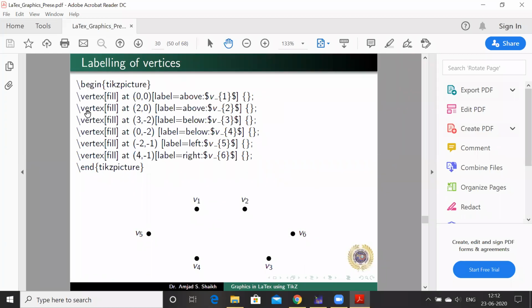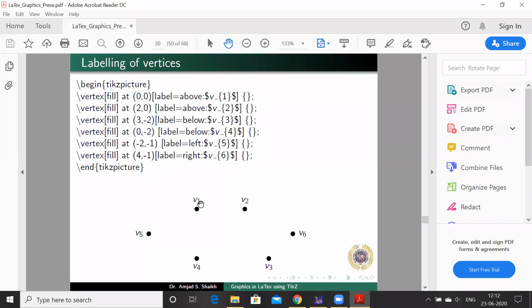See here, the same thing, \vertex fill at 0, 0, and then again one more square bracket I have given there, label equal to above. So there are 4 positions of the label in LaTeX: above, below, left, and right. Other than this, we have to customize it, but these positions are sufficient to label the vertices. You see that label equal to above is named as V1.